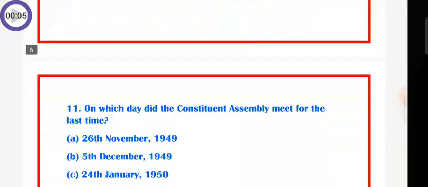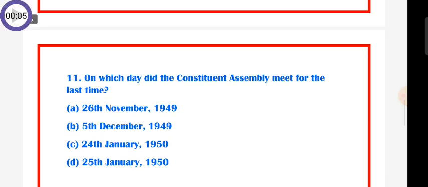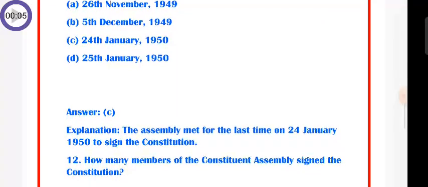Question number 11. On which day did the Constituent Assembly meet for the last time? A. 26th November 1949, B. 5th December 1949, C. 24th January 1950, D. 25th January 1950. So the answer is C. The Assembly met for the last time on 24 January 1950 to sign the Constitution.